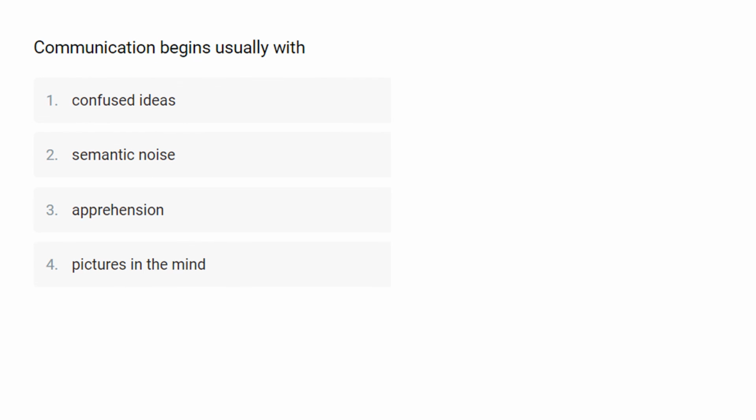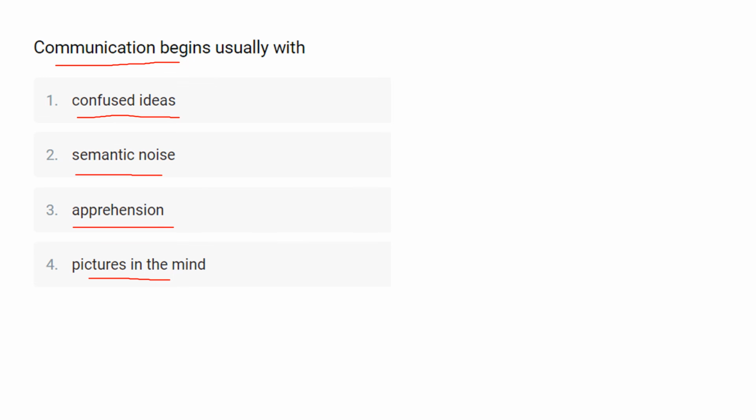Communication begins usually with... So here in this question they ask you, communication begins usually with what? For which the first option is confused idea. Second one is semantic noise. Third one is apprehension. And last one is picture in the mind. So the beginning of communication occurs when the sender expresses an emotion or a feeling, creates an idea or a sense, the need to communicate. The communication process is triggered when the sender makes a conscious or unconscious decision to share the message with another, or we can say the receiver.